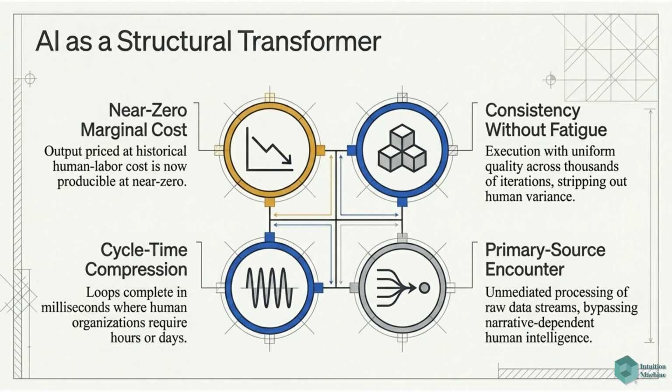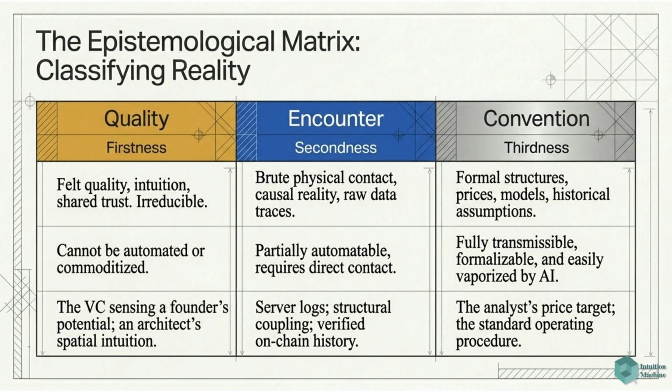AI is a structural transformer due to four key factors. These include near-zero marginal cost, consistency without fatigue, cycle time compression, and primary source encounter. The epistemological matrix classifies reality into quality, encounter, and convention. Convention, or thirdness, includes formal structures and historical assumptions, which are easily vaporized by AI.